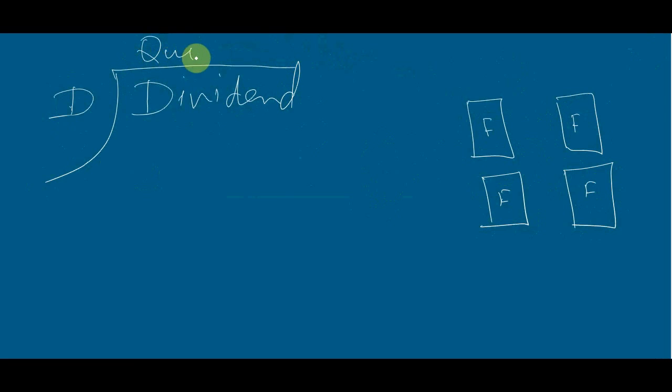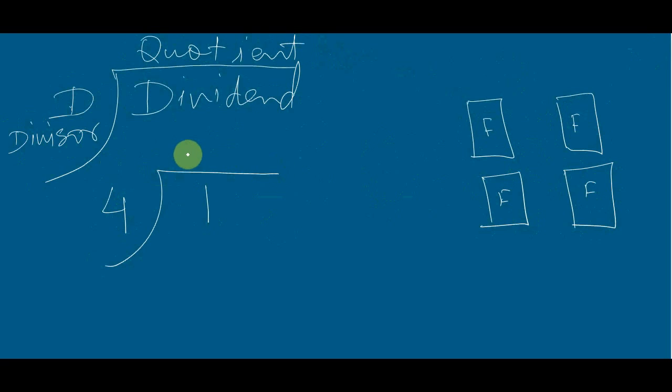So here is the divisor, and here will be the dividend, and here will be the quotient. You have to be clear about this thing. So the apple is 1 and the divisor is 4. That means the friends are 4. That will be written here, and whatever your friend will get will be the quotient.